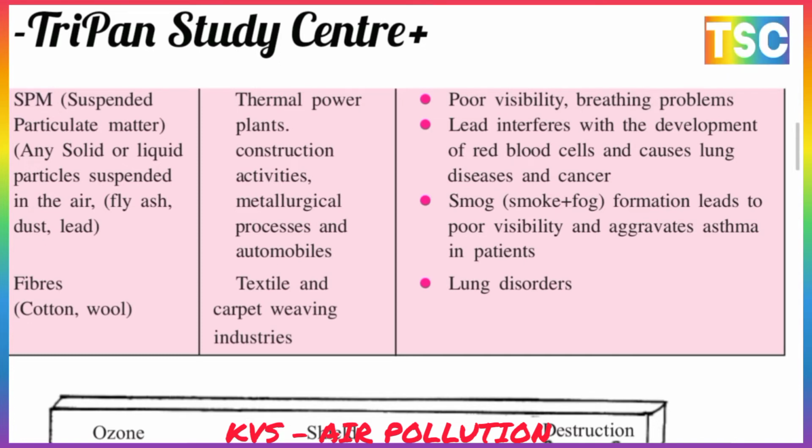Smoke and smog formation lead to poor visibility and aggravate asthma in patients. And the last is fibers, meaning cotton balls. Fibers are also a pollutant here. They come from the textile, carpet, and weaving industries, and cause lung diseases.